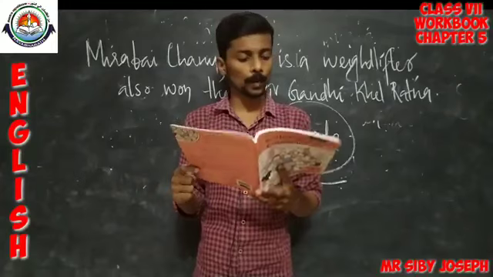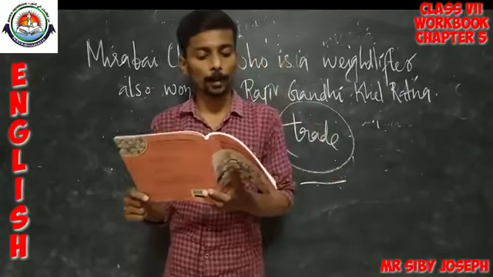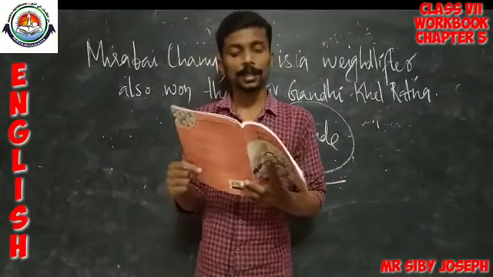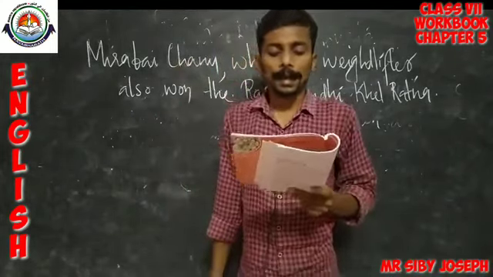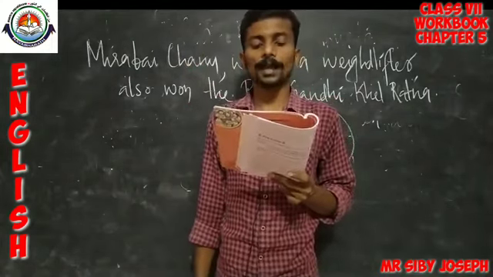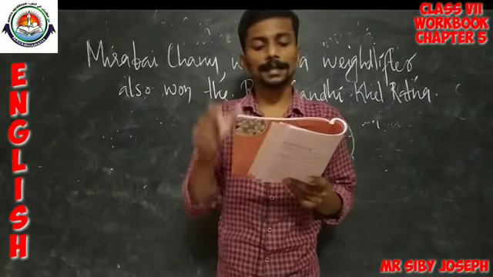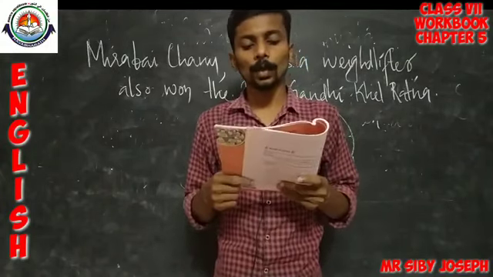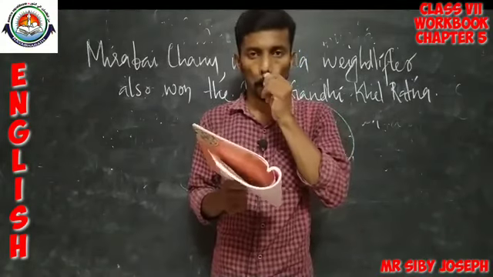So, in that way you have to complete the remaining sentences using the suitable option from the box, both in its noun sense and in its verb sense. Okay. And the next one is use commas and inverted commas where necessary. So, 3 sentences are given there. You have to put the commas and inverted commas where necessary.